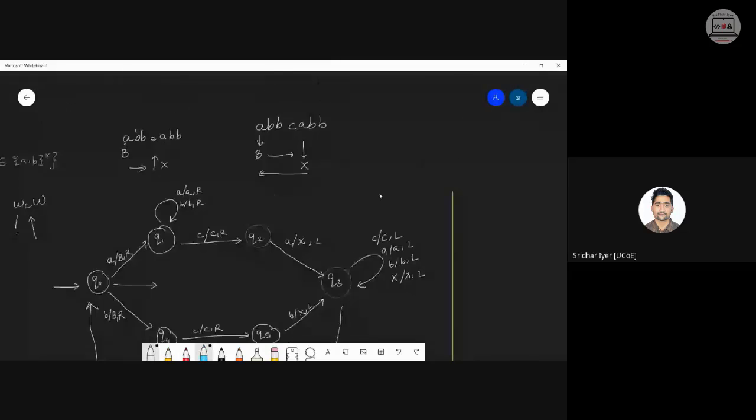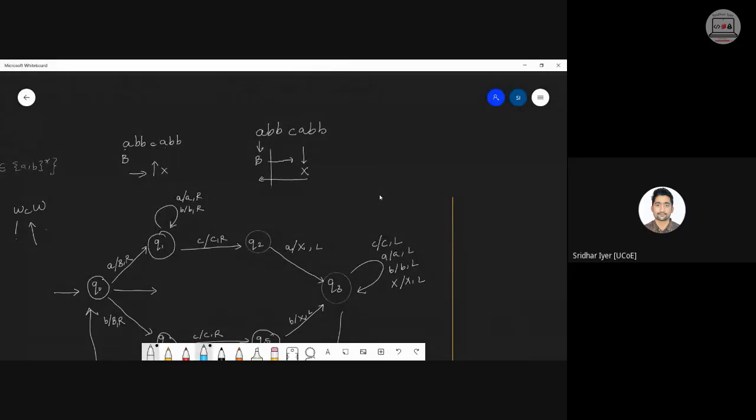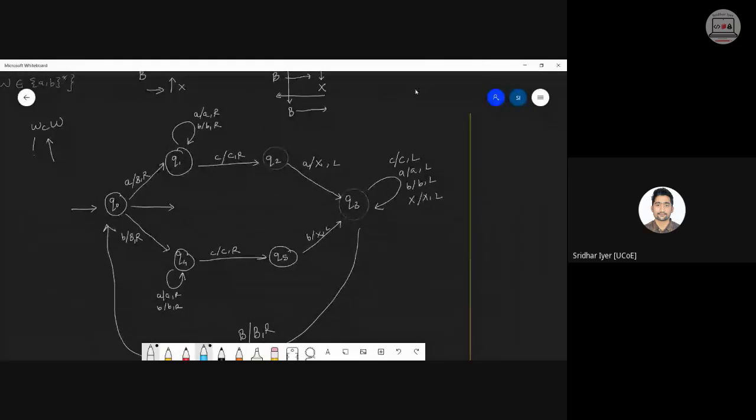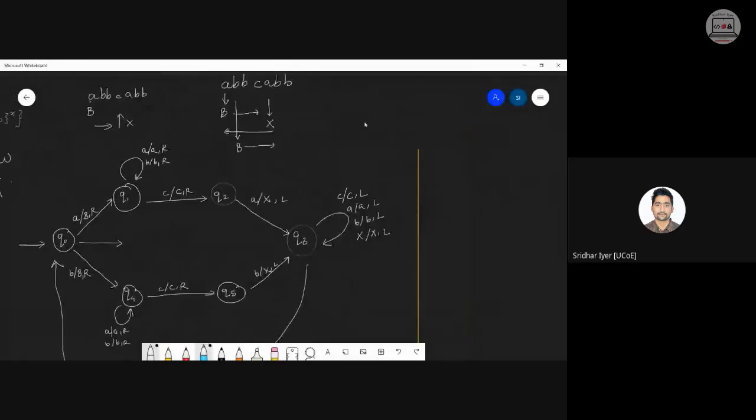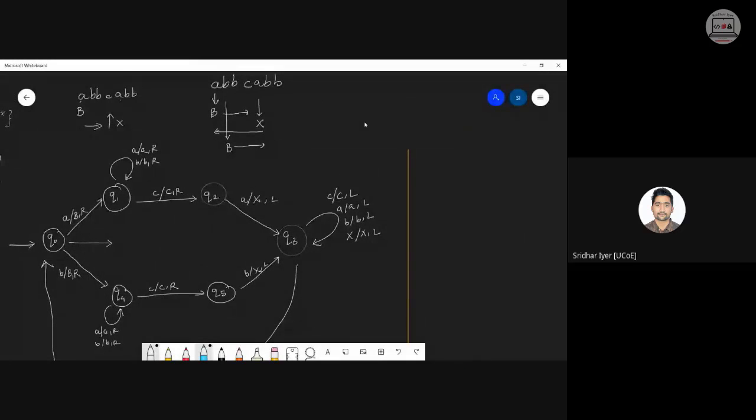देखो अभी अगला character आएगा. Now I'm going to read this B. I will convert this into a blank. Start moving to the right until I reach the C. Then again I will move to the right. समझ रहे हो? So is there anything which needs to be added over here? C के बाद after reading C, what exactly I'm doing? After reading C in Q5, is there anything which needs to be added on Q5 as well as on Q2? You only let me know.